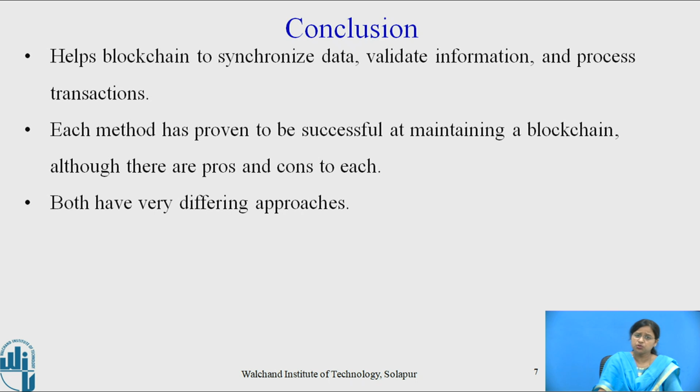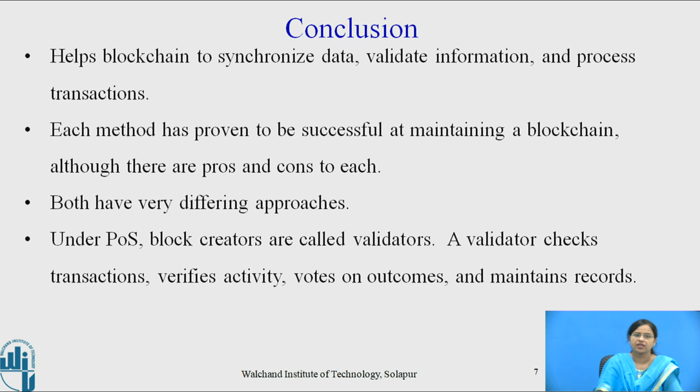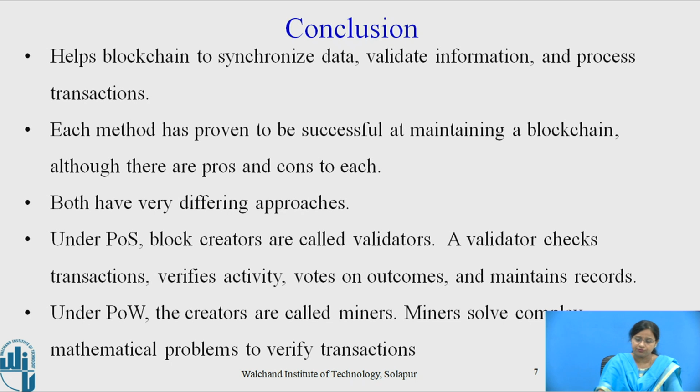However, the two algorithms have very differing approaches. Under proof of stake, block creators are called validators. A validator checks the transaction, verifies the activity, votes on the outcome and maintains the record. Under proof of work, the creators are called miners. Miners solve complex mathematical problems to verify transactions.